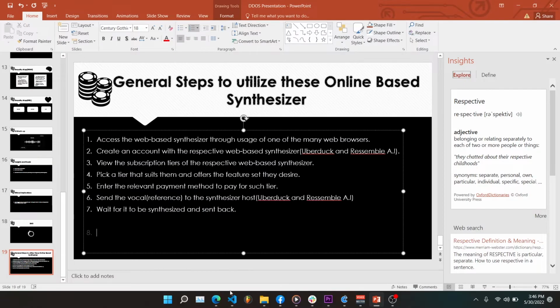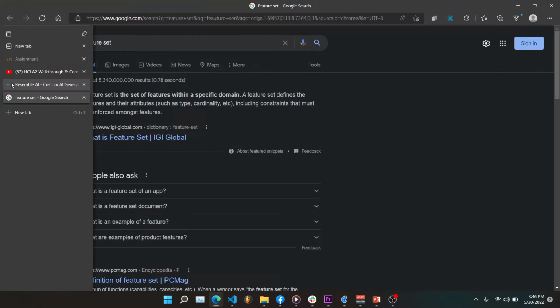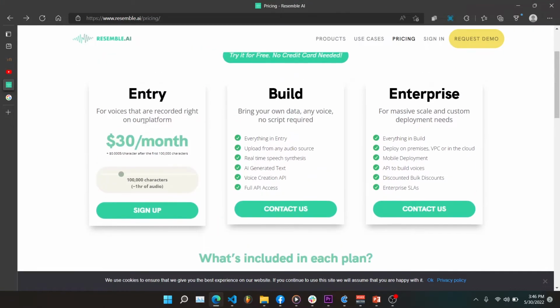Just to give a little visualization, right now this is on their website. There's an entry tier, a build tier, and this offers the voice creation API, which allows the user to essentially create an AI clone of their voice, right, and get it to say anything they want, right? And there's the enterprise tier, which is for massive scale and custom development needs. Okay, so more like businesses and stuff along those lines.